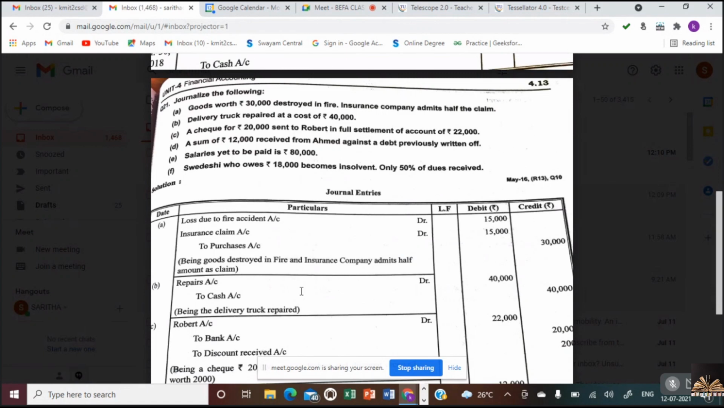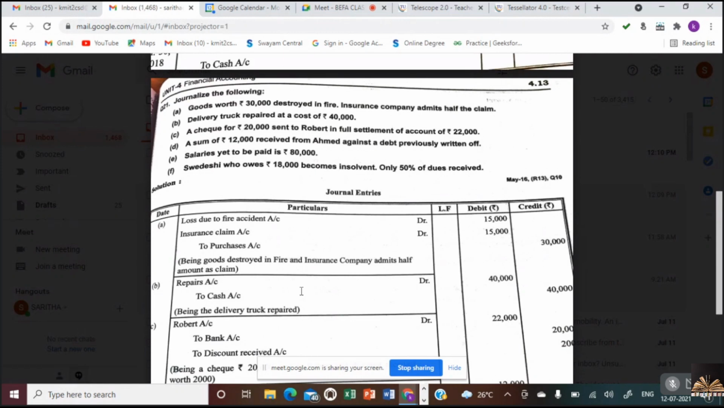Ma'am, in the first transaction, what is this 30,000, ma'am? The 30,000 is the purchases, the worth of goods, which has been lost in an accident. Okay. Ma'am, what is the difference between writing in the debit and credit columns?